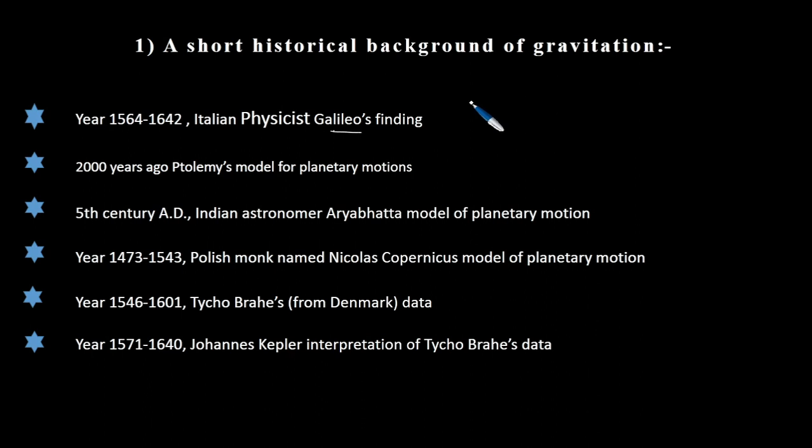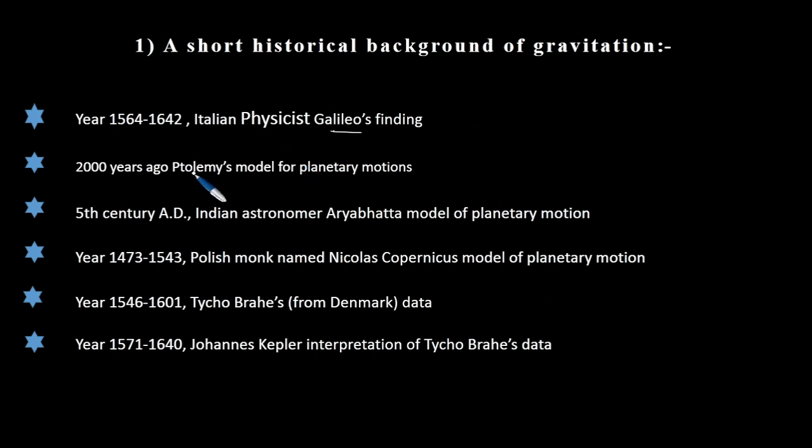He also calculated the value of this acceleration, which we later termed the acceleration due to gravity, very close to the accepted value today, that is 9.8 meter per second square.